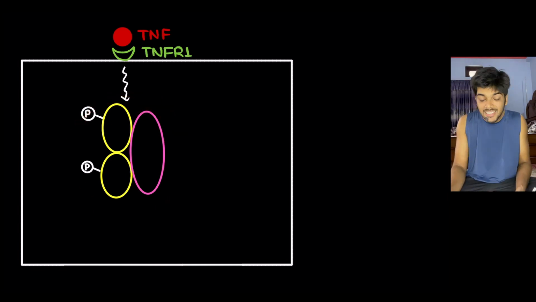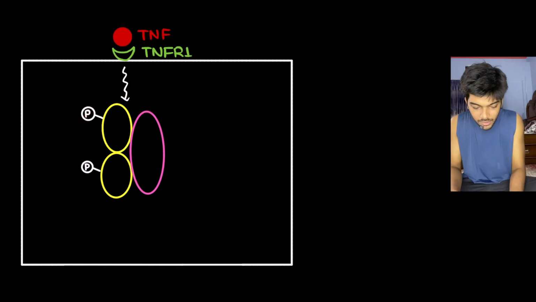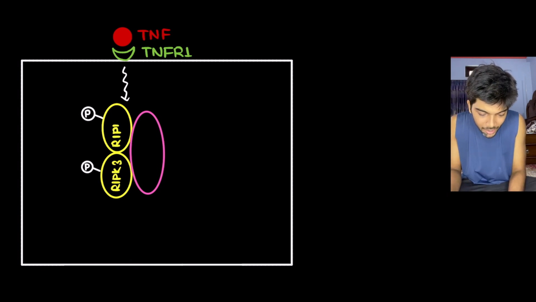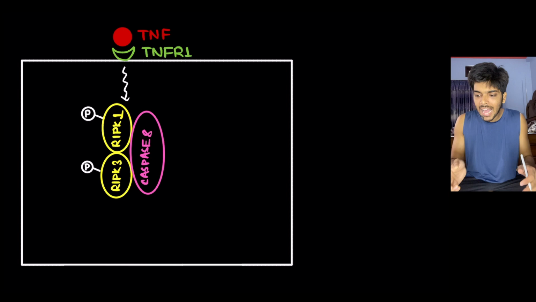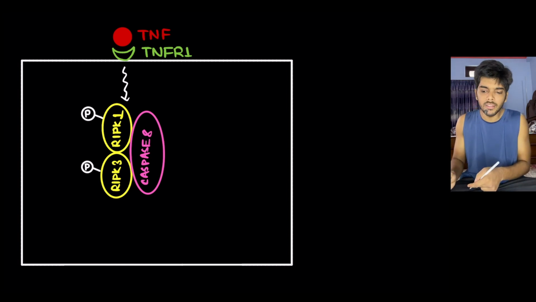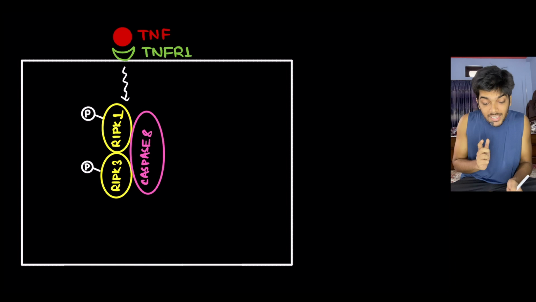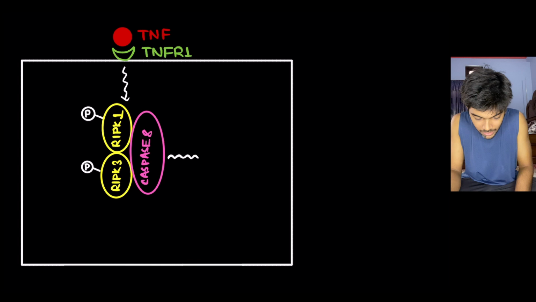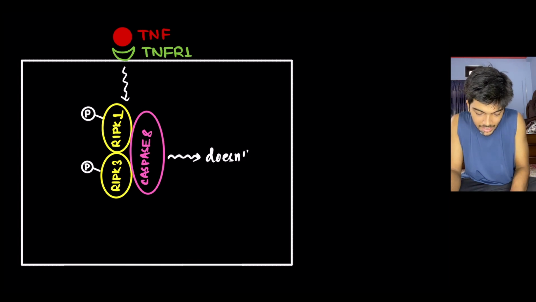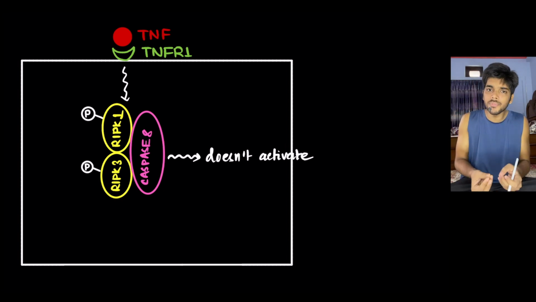This protein complex has three major components. They are RIPK3, RIPK1, and caspase 8. Wait a second. I just said that necroptosis is caspase independent programmed cell death. Then why is there caspase here? There is caspase in the protein complex, but this caspase does not activate. Since the caspase does not activate, it does not function. So it is there, but it is functionless.